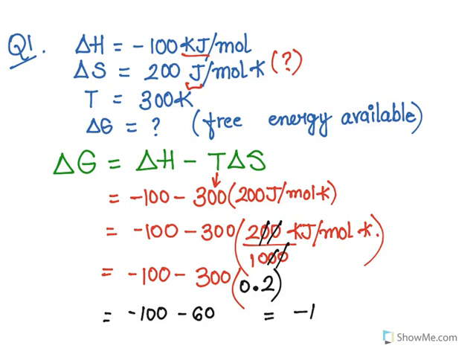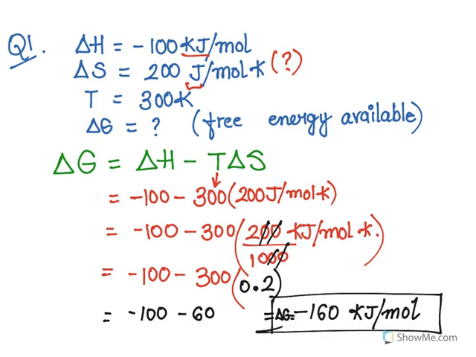And it is negative 160 kilojoules per mole. So the delta G value here, that is the free Gibbs energy that is available in the system, is negative 160 kilojoules per mole. So because the value of Gibbs free energy is negative, this reaction is going to be a spontaneous reaction.